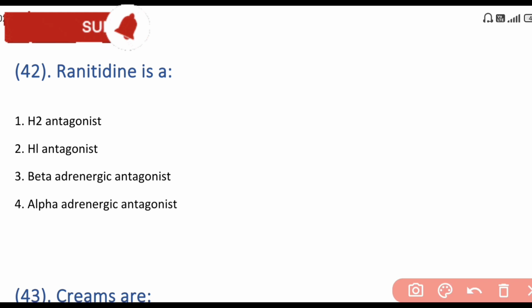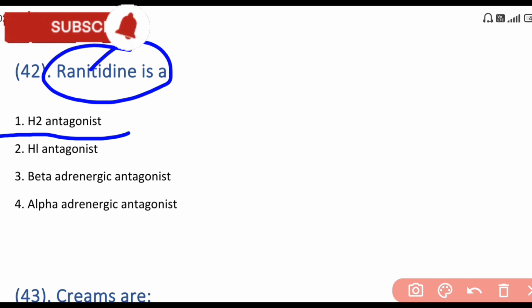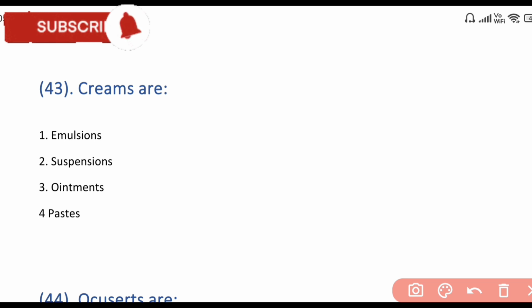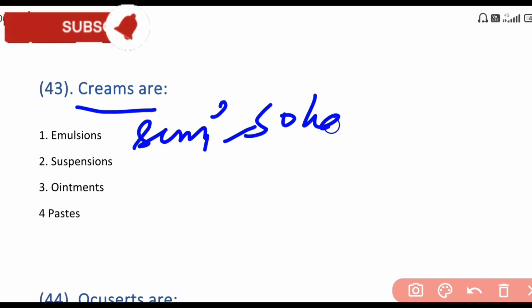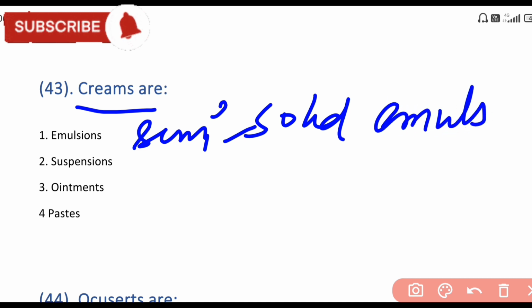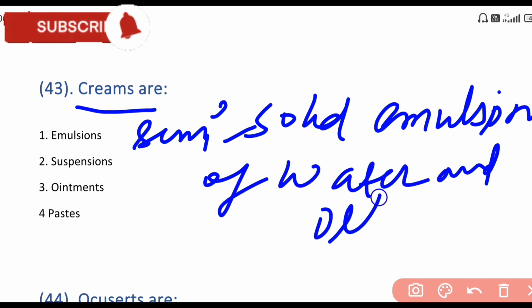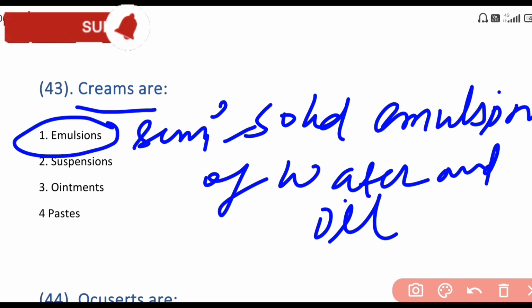Next is ranitidine is a H2 antagonist. So ranitidine is an H2 antagonist. Ranitidine is widely used as an antacid. So next is creams are semi-solid emulsion of water and oil. So emulsion is the answer.